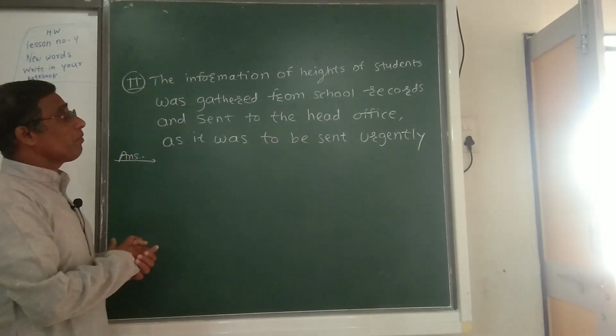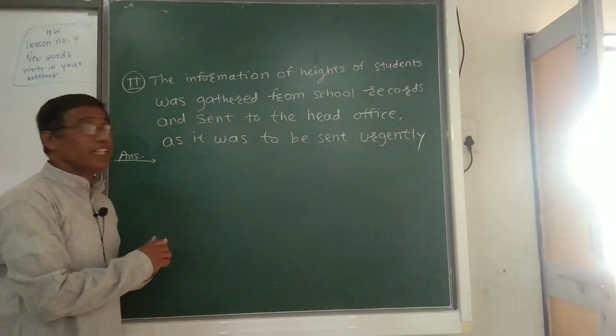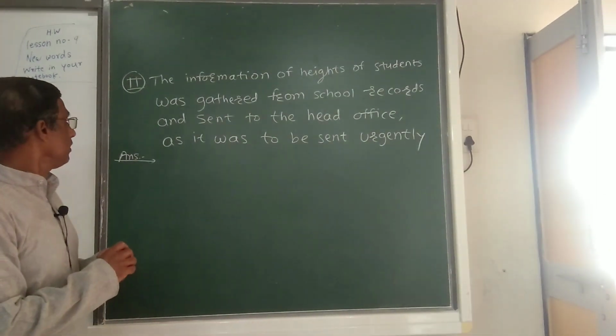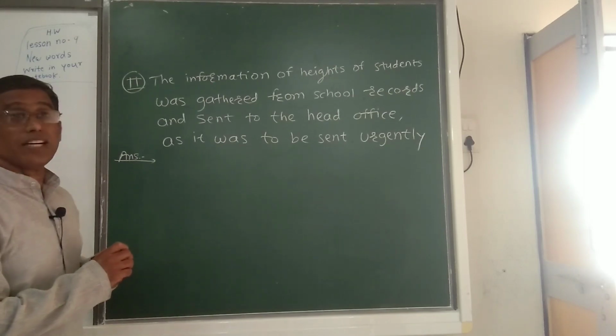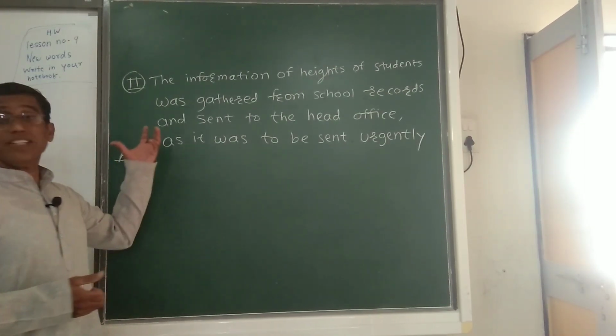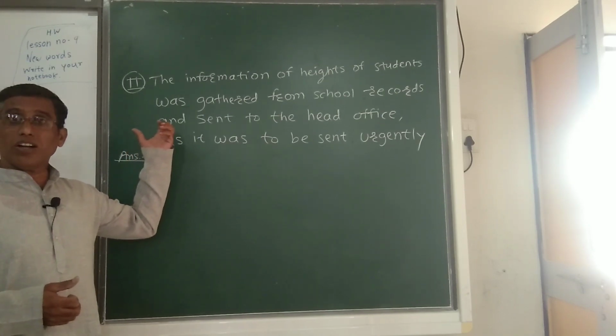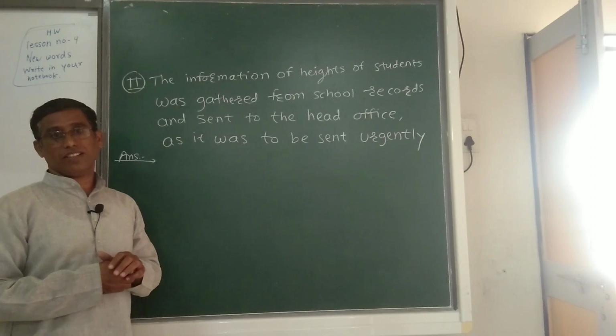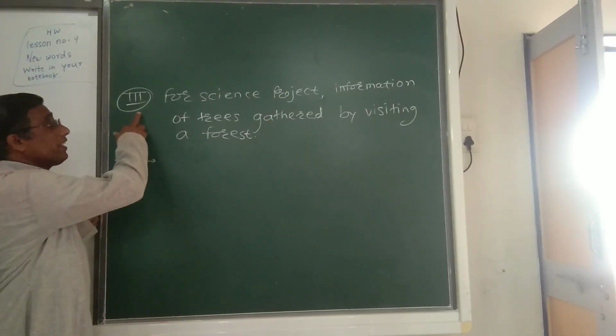The information of heights of students was gathered from school records and sent to the head office as it was to be sent urgently. This is the secondary data because this information is already available. So we say that this is the secondary data. Okay. Now we take the third example.